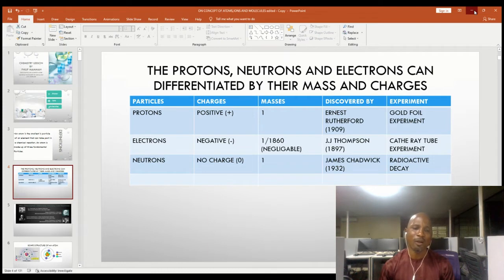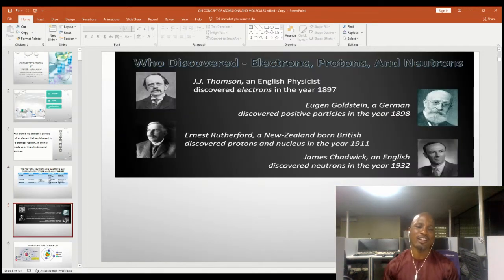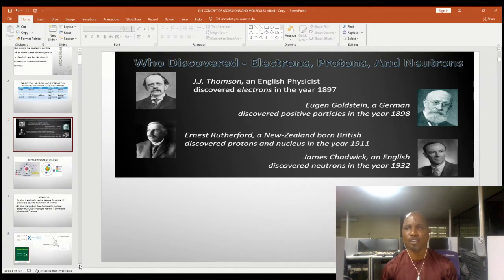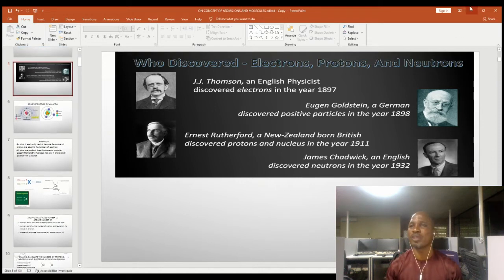Now, these scientists have helped in this discovery and they have done very well in sciences. I'm sure that you must have come across their name in one aspect of chemistry or the other. As we can see, J.J. Thomson, an English physicist, discovered electron in the year 1897. Eugen Goldstein, a German, discovered positive particles in 1898. Ernest Rutherford, a New Zealand-born Briton, discovered proton and nucleus in 1911. And James Chadwick, an Englishman, discovered neutron in the year 1932. These are the discoveries that these scientists have made.